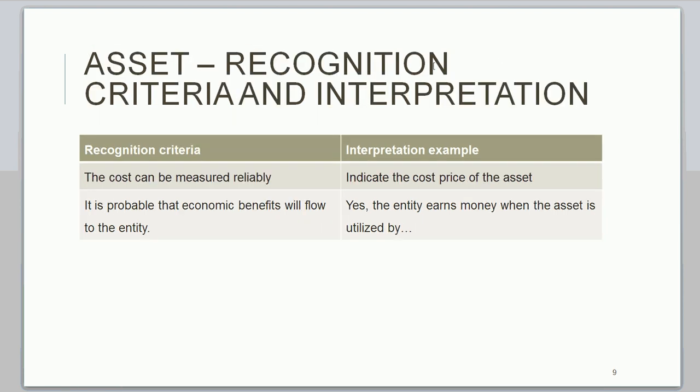Then you need to also look at the recognition criteria. The recognition criteria of all elements are very similar, but you need to know which one goes where. The recognition criteria for an asset says that the cost can be measured reliably and it is probable that economic benefits will flow to the entity. For the cost being measured reliably, you need to indicate the cost price of the asset or the value at which the asset was obtained. And for probable economic benefits flowing, again, you need to link this to the definition and describe how the entity will earn money when the asset is used and how the asset is used. So that's a small example of how an asset should be discussed.